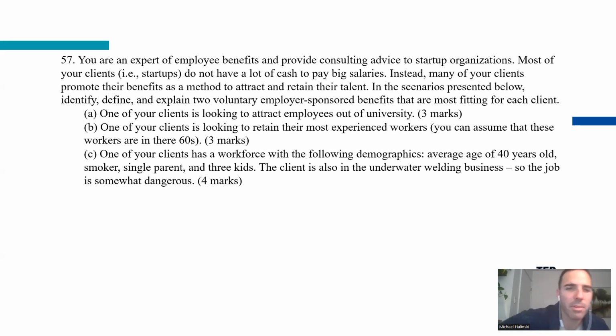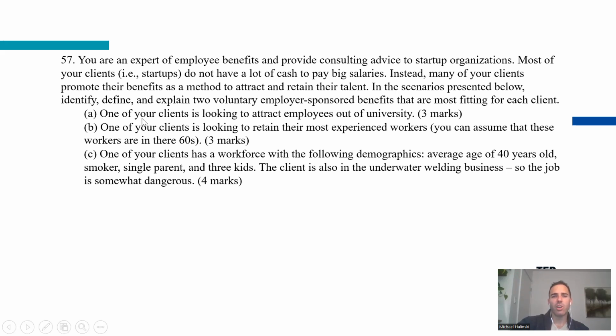Cool question. If I remember this question correctly, most people got this pretty easily. There wasn't a major issue with this one. Essentially, the idea with any of these questions is you're trying to put yourself in the shoes of the organization and you're trying to attract talent.